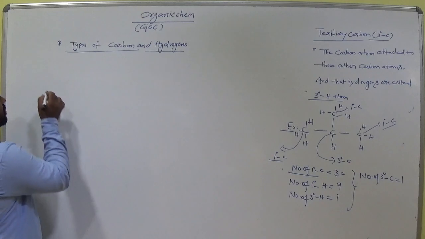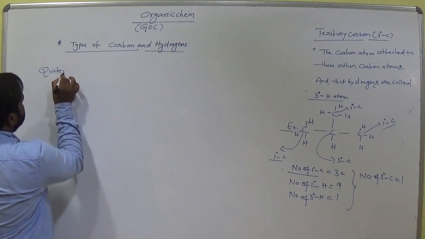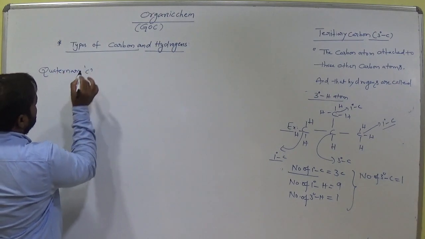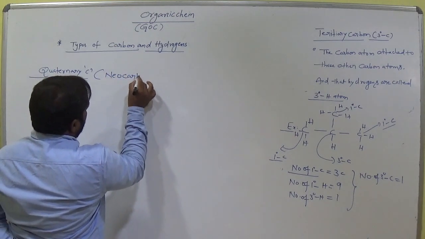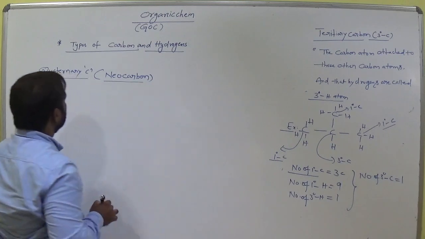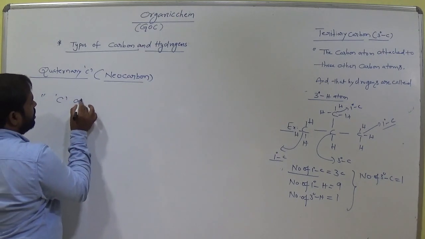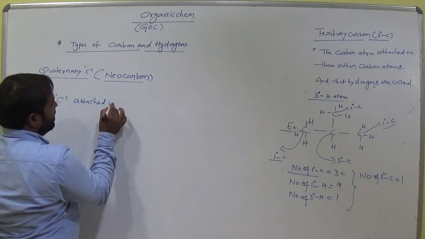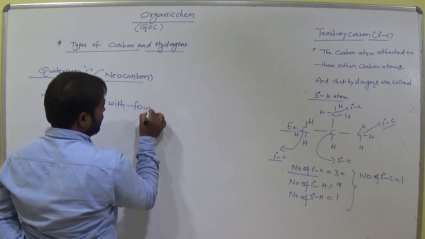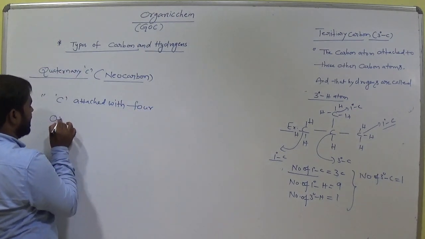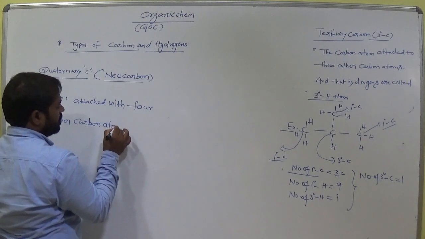Is it clear? Next, go to quaternary carbon, or we call it neocarbon. Quaternary carbon or neocarbon. Okay, let's see. Carbon attached with 4 other carbon atoms.